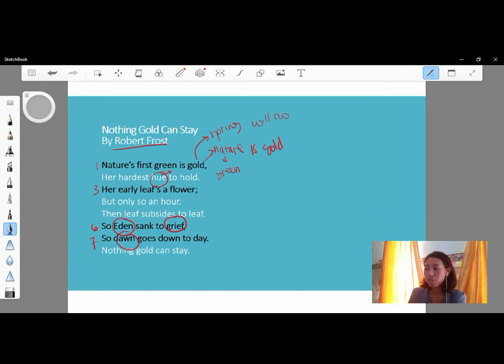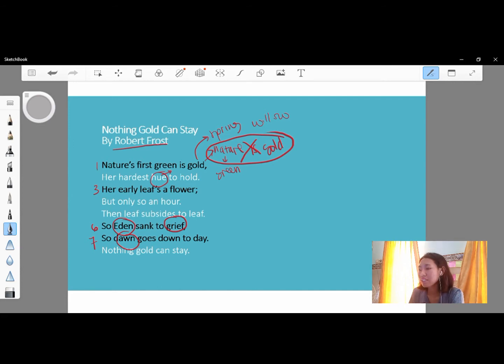Why do I say the first line uses paradox? Because of this: nature and gold. Nature is green, but nature is not gold. So that is why this line uses paradox, because this is not relevant.